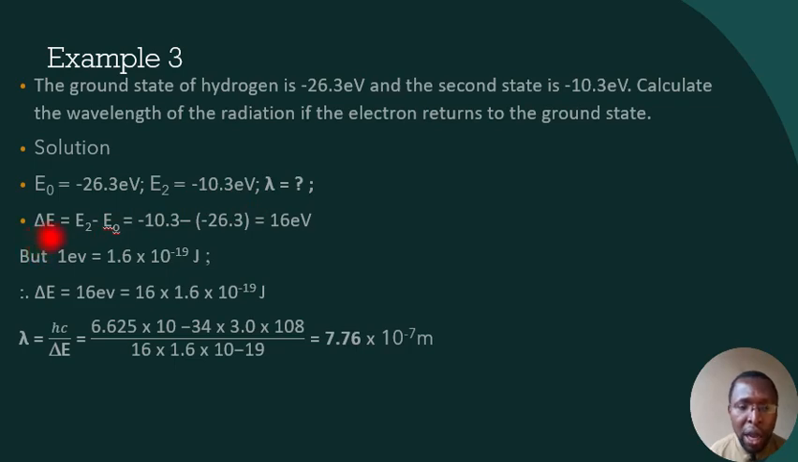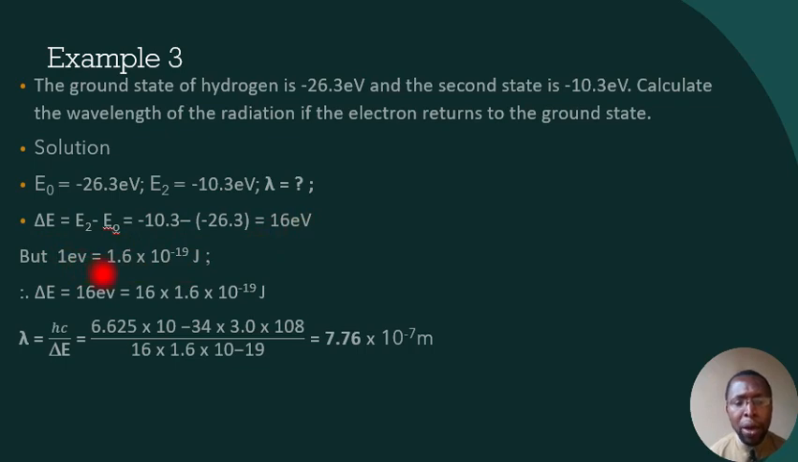Now, change in energy level will be delta E, which is E2 minus E naught. So, minus 26.3, sorry, E2 is our minus 10.3. So, minus 10.3 minus, then minus 26.3. And when you simplify this, we have our change in energy level to be 16 electron volts.